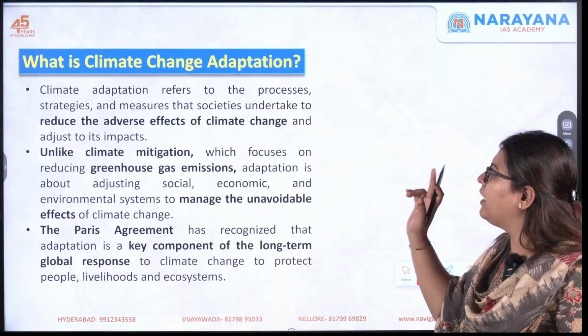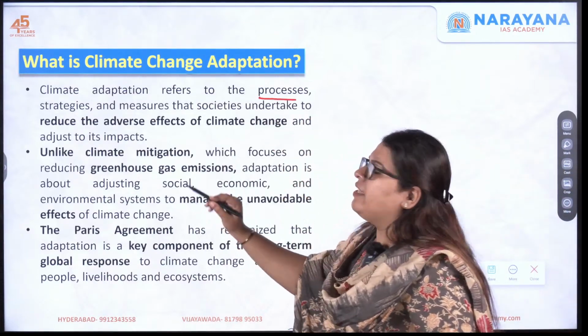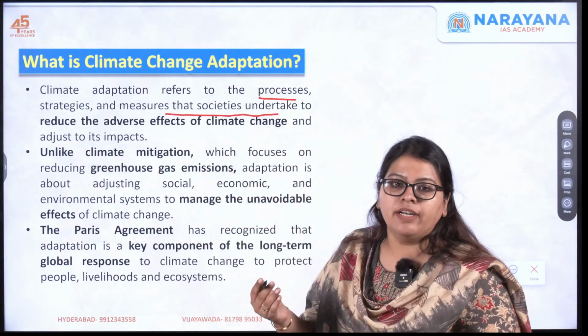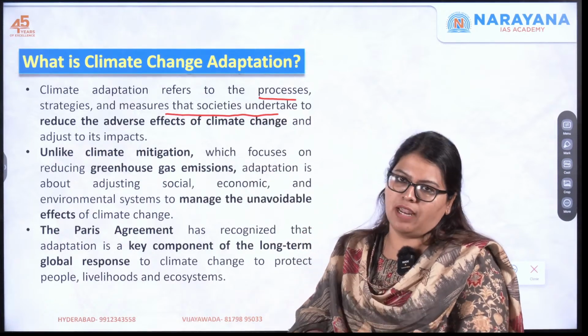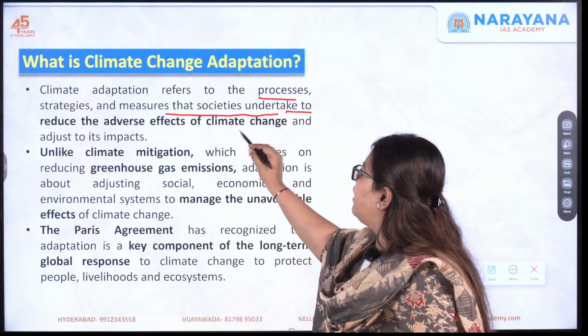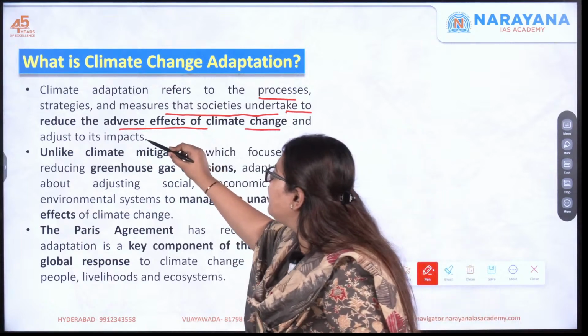So what do you mean by climate change adaptation? This is nothing but the processes, the strategies and the measures that the countries actually undertake for what? In order to reduce the adverse effects of climate change. Okay, so the measures that the societies undertake to reduce the adverse effects of climate change and adjust to the impacts.